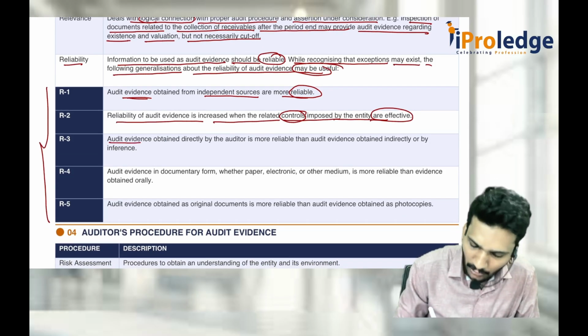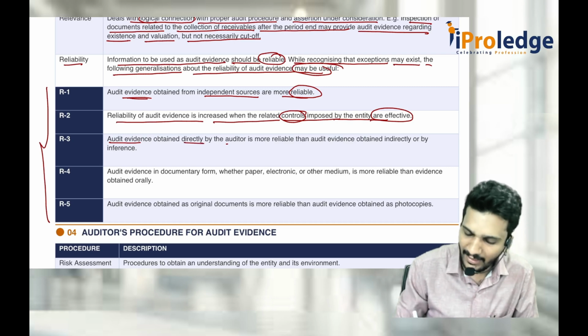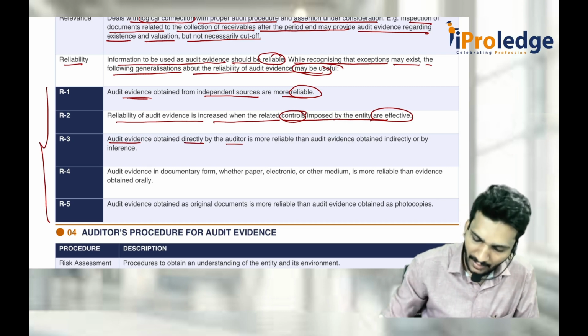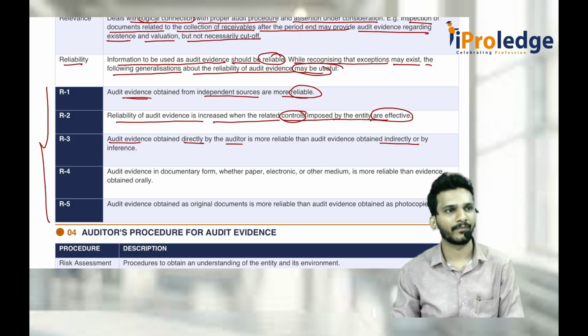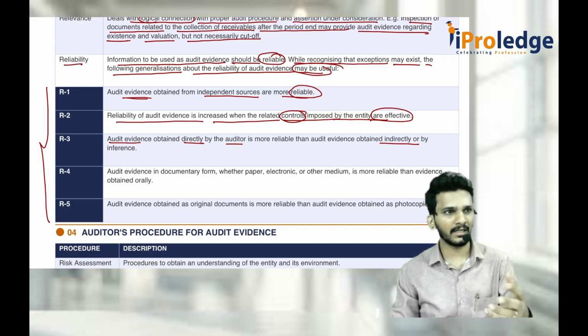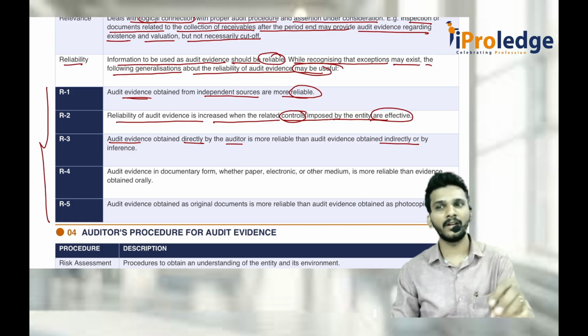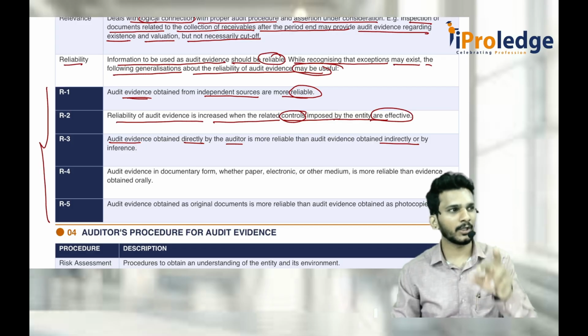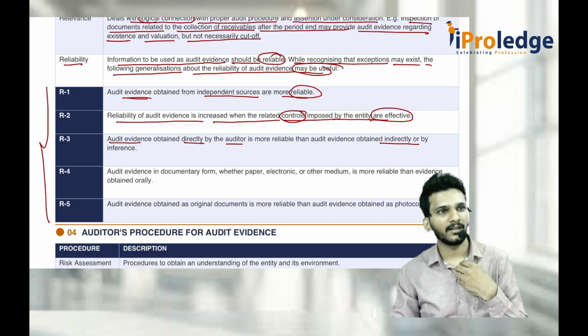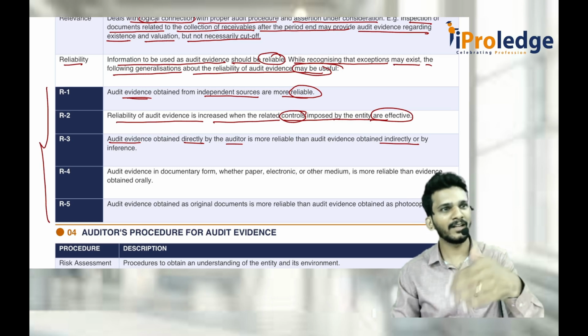Then again, audit evidence obtained directly by the auditor, compared to indirectly through the client or somebody else, is more reliable. For example, there is a girlfriend and boyfriend and they fought for some reason. Now there is one friend in between, the boy's friend. He also has a crush on that girl. Now the boy asks the friend, hey, you talk to her, is she really upset with me? He'll definitely tell that thing.